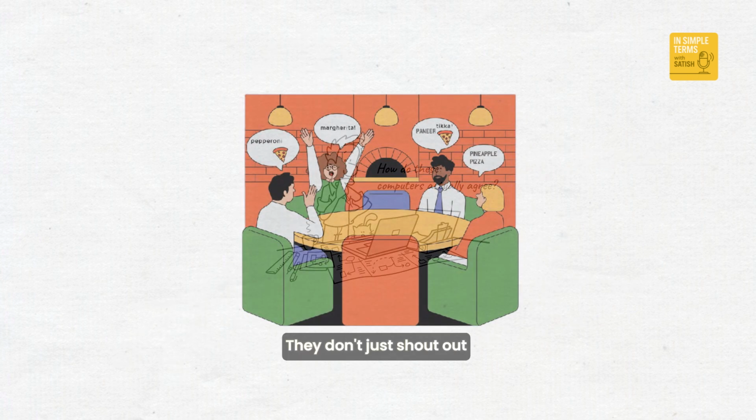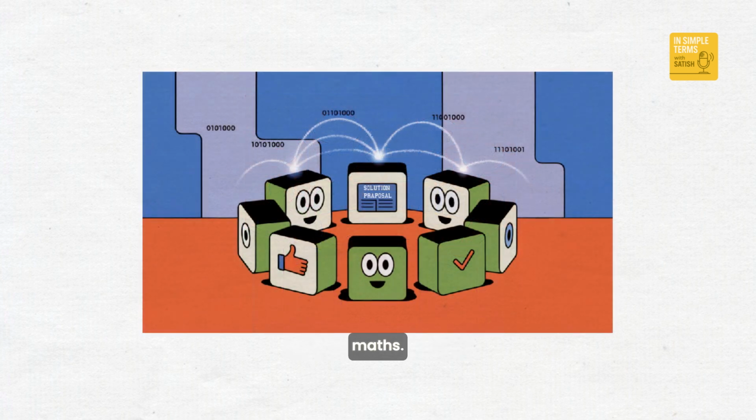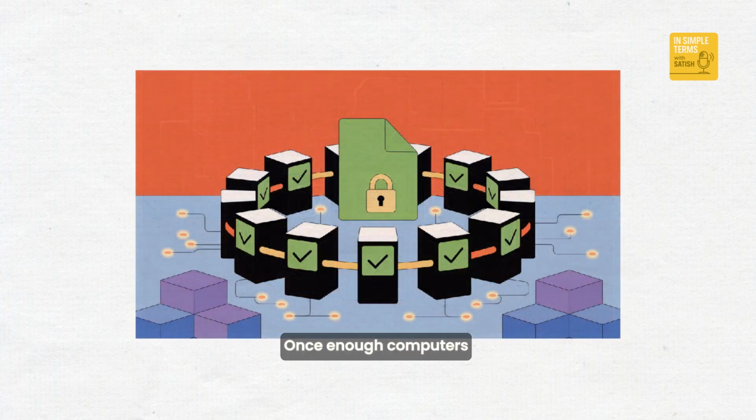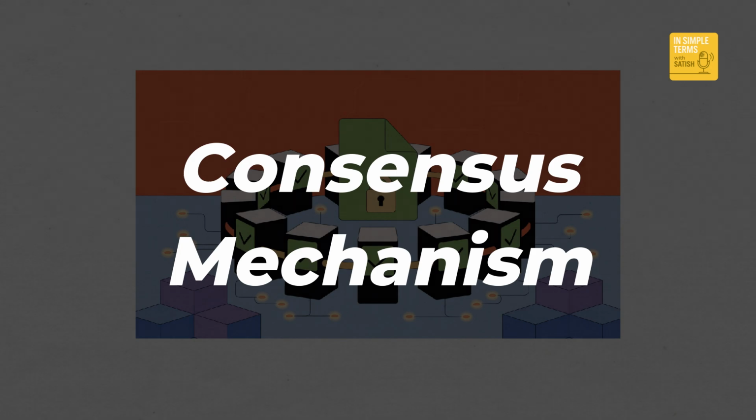They don't just shout out answers like friends ordering pizza. They use rules based on maths. Every transaction is checked using a digital signature which proves who sent it and the history of the previous blocks. Once enough computers confirm that everything matches, the system locks it in. This process is called a consensus mechanism.